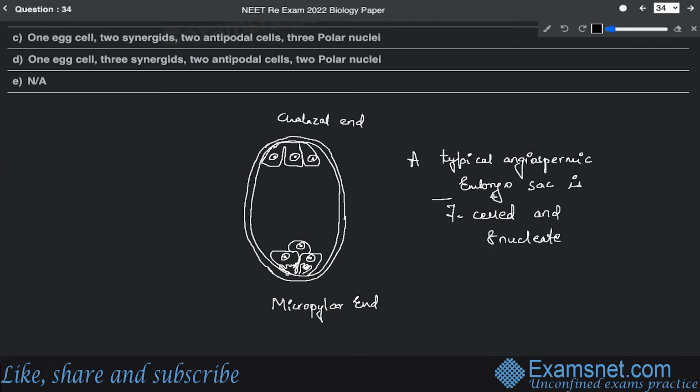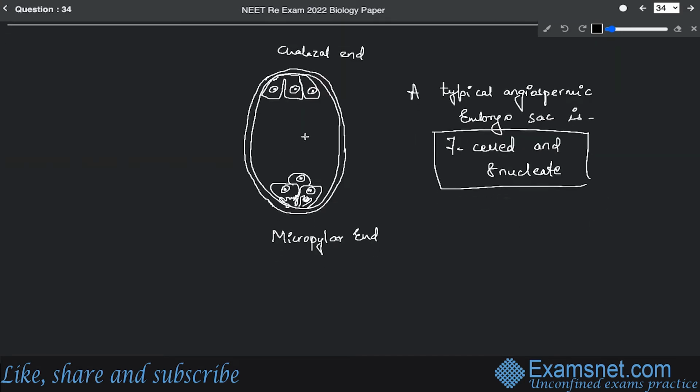Now, when I say 7-celled and 8 nucleate, this primarily means that, so this is the embryo sac that we have drawn. All right. So these are what? These are considered to be antipodal cells.